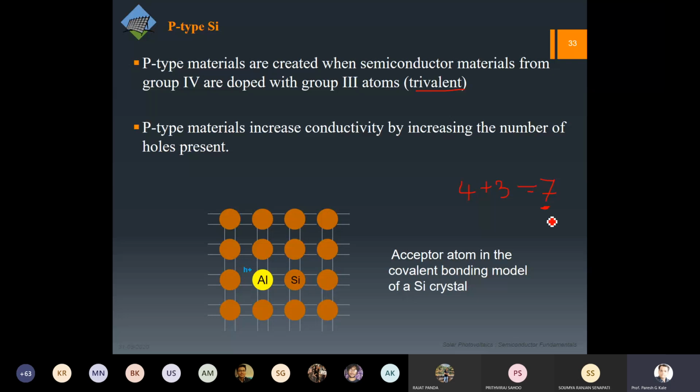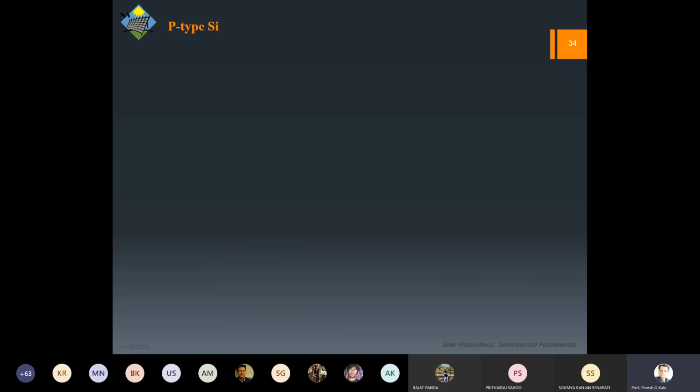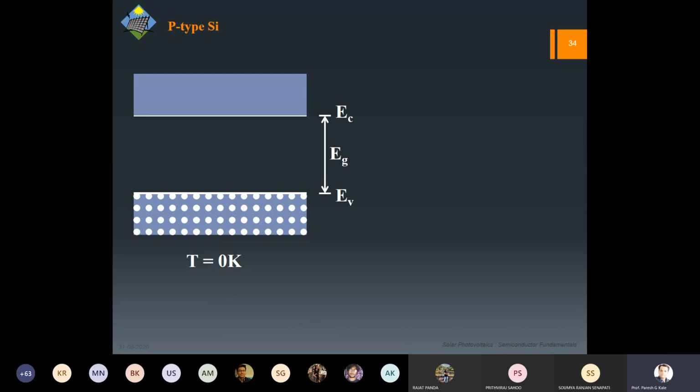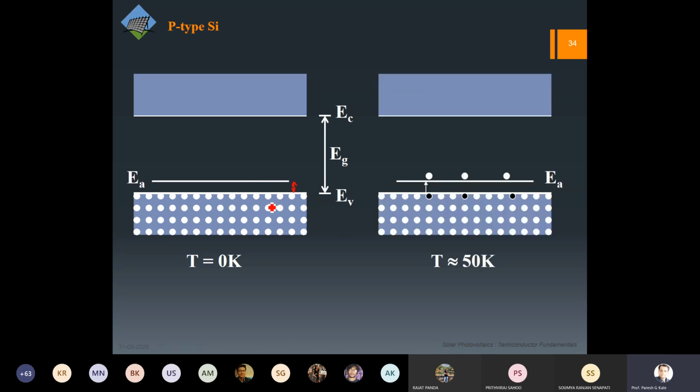You can see here, if I'm doping aluminum, which is a metal, 3 is the valency. When there is an aluminum atom sitting in the array of silicon, this bond is absent over here, and that is what we call H plus, or holes. Holes are positively charged. When we talk about the band diagram now, this is the simple band diagram of the intrinsic semiconductor. And when we talk of aluminium, the level of aluminium can be plotted here, which is very near to the valence band of silicon.